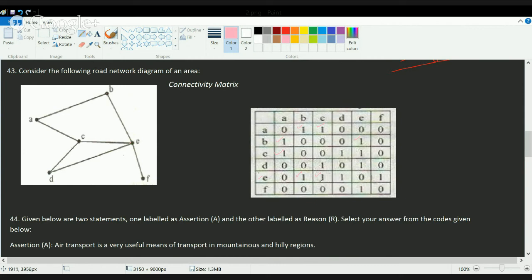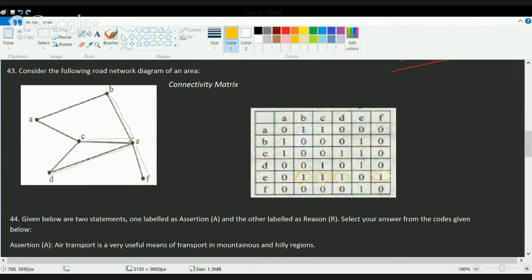E would join with C, then B, and then F, and then D also. So E would join with 4 things, that is B, C, D, and F. So you have B, C, D, and F. Okay. So you have this, and this.